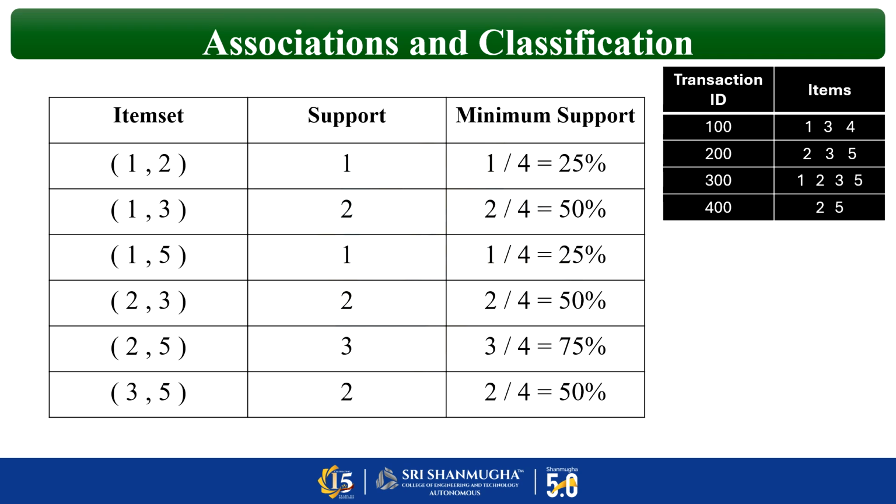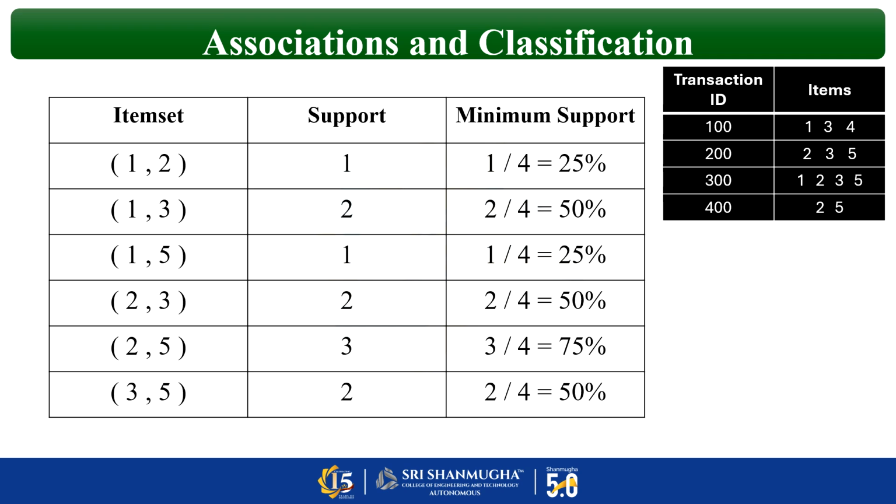In the question, if there is a combination of 1, 2, it is not necessary that the element should be immediately next to it. No. 1 and 2 just need to be present in a single row. So just see how many times 1, 2 appears in the question. 1, 2 appears only once, and that is in transaction ID 300.